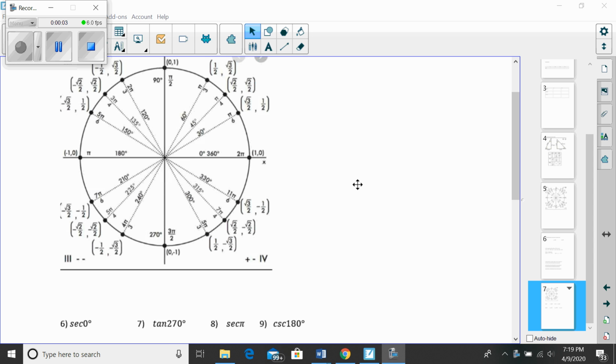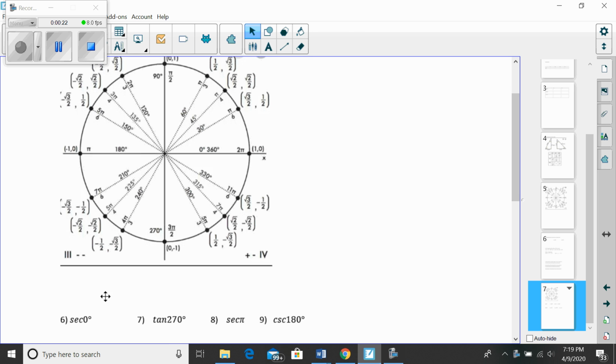So on your homework and on your quiz, when I'm asking you to find trig values of the other four trig functions, the reciprocal functions, I'm totally content to have you have this diagram in front of you. And let's do a few together. So like I said, I noticed people having some trouble with this on the quiz. So secant of 0, secant is just 1 over cosine of 0.